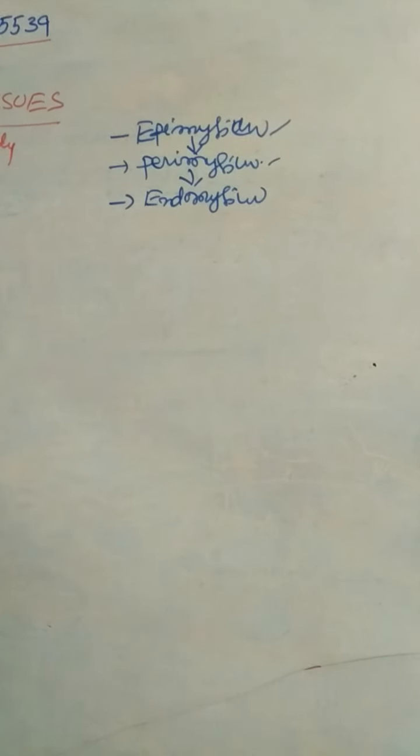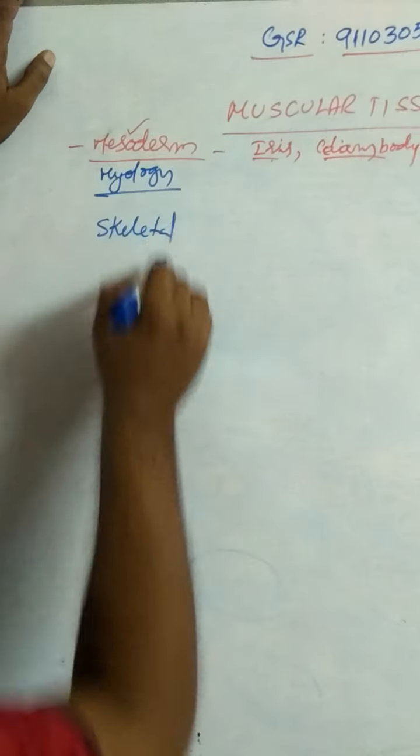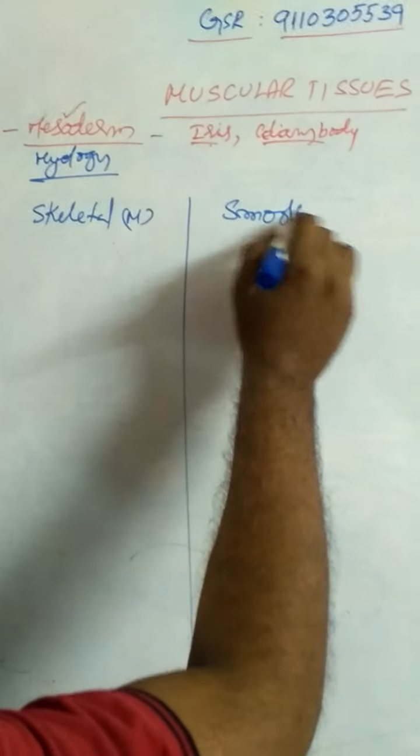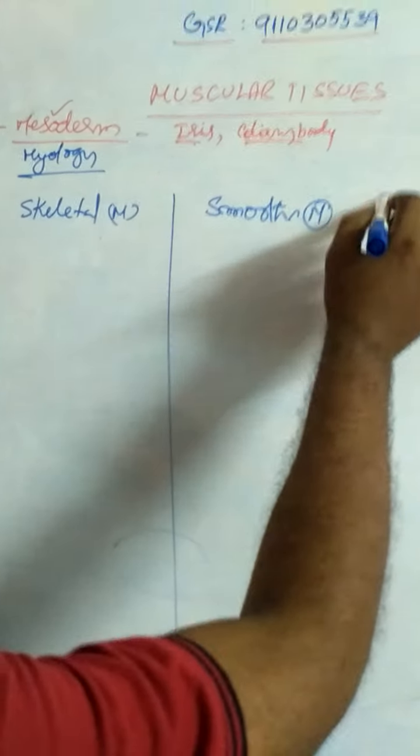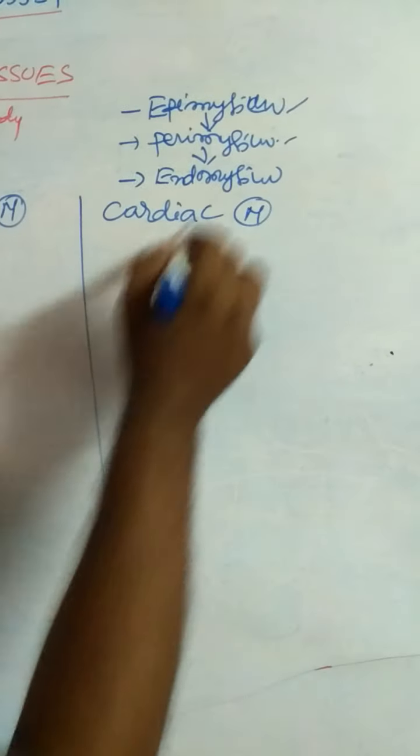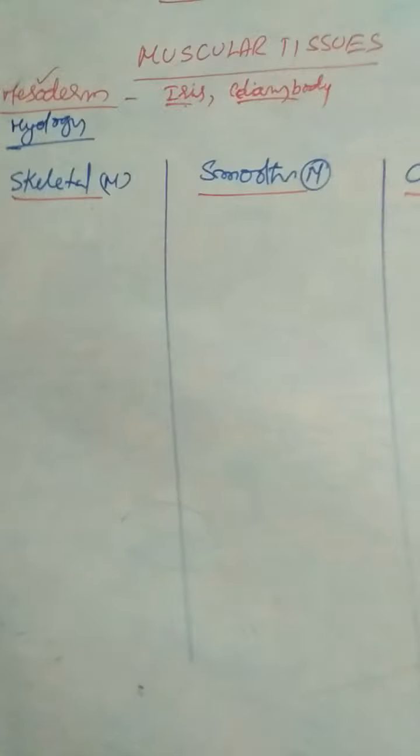There are three types of muscles. What are the three types of muscles? Skeletal muscles. Second one is smooth muscles. And third one is cardiac muscles. What are the three types of muscles? Skeletal muscles, smooth muscles, and cardiac muscles.